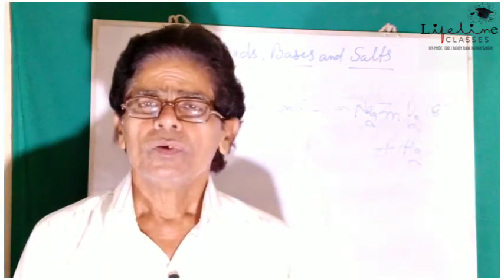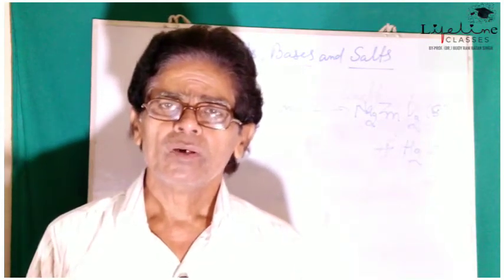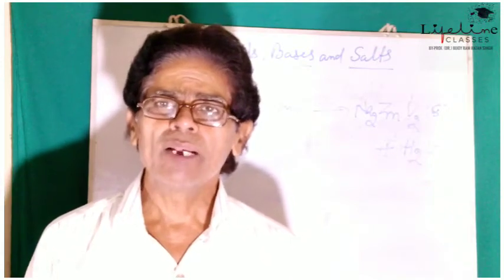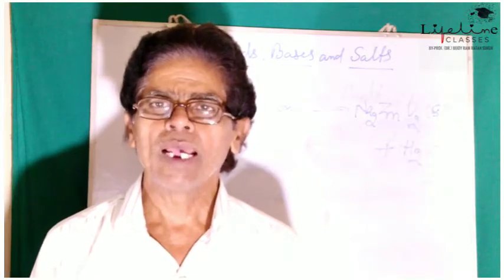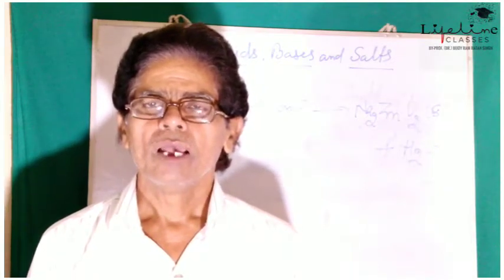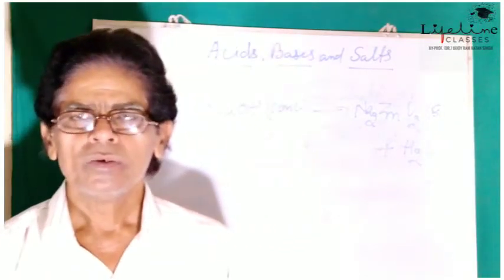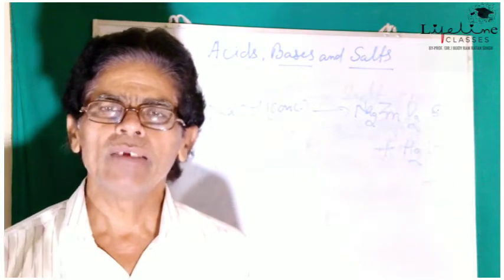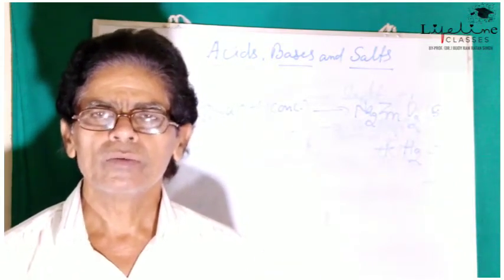So, a metal which can react with acids as well as bases, means alkalis, is known as an amphoteric metal, or the elements which can react with acids as well as bases are called amphoteric elements.